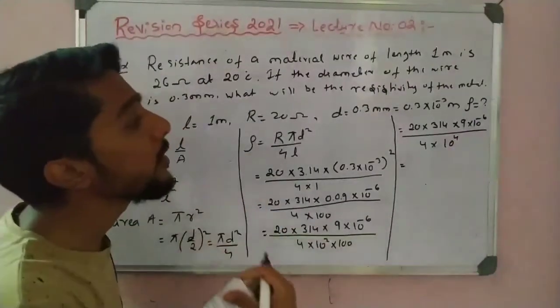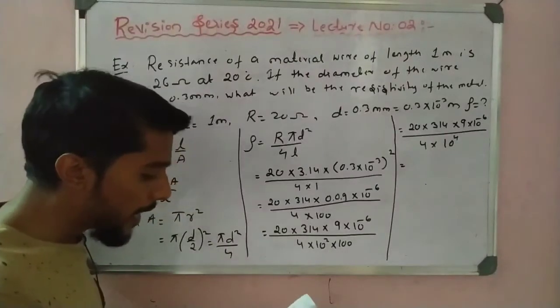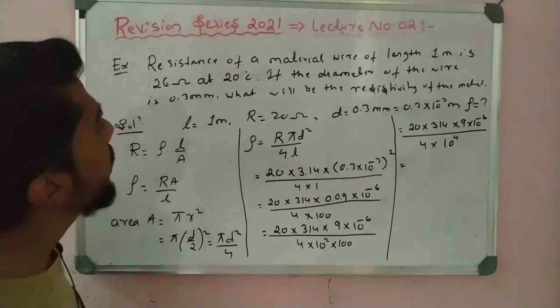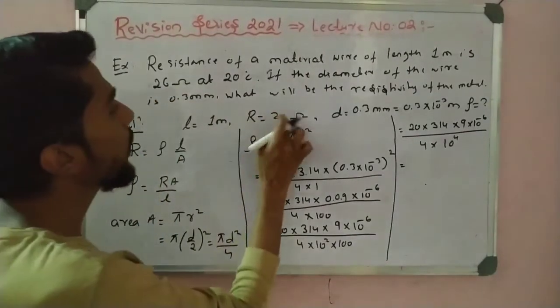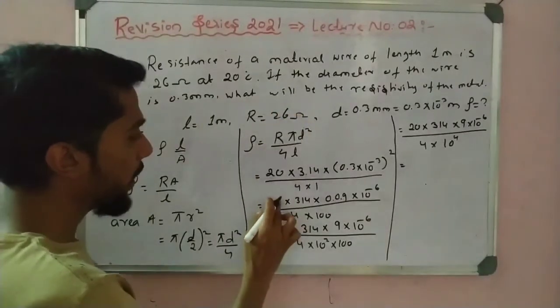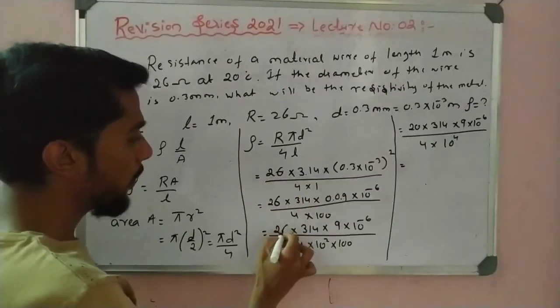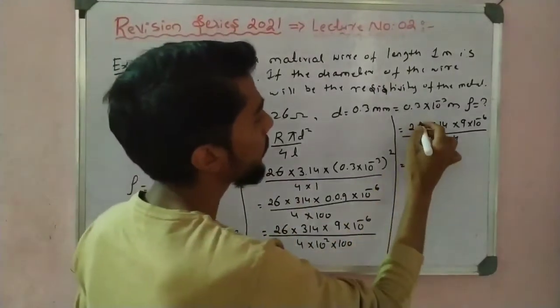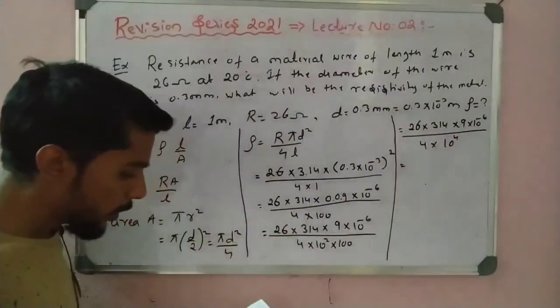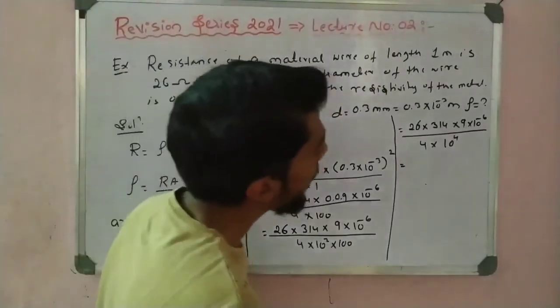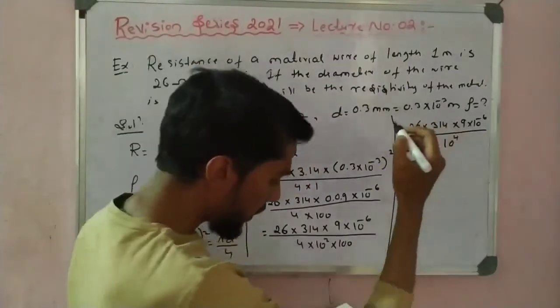So now let us see the calculation here. I can directly make the calculation. Actually the resistance is 26, no? So 26 means I can make 26 into 13 into 9.